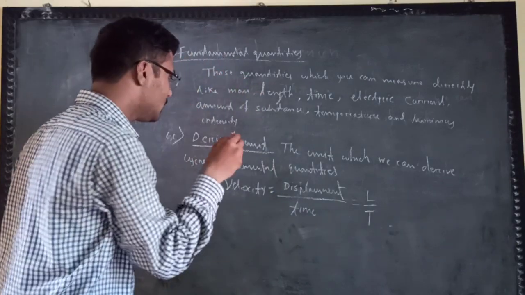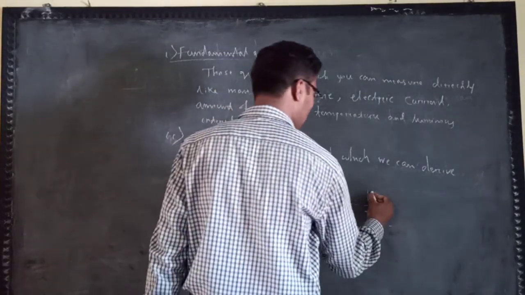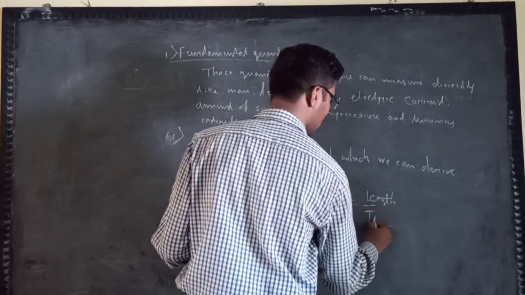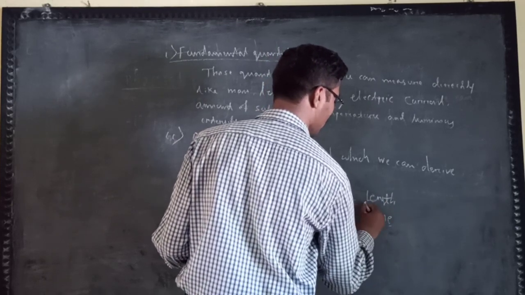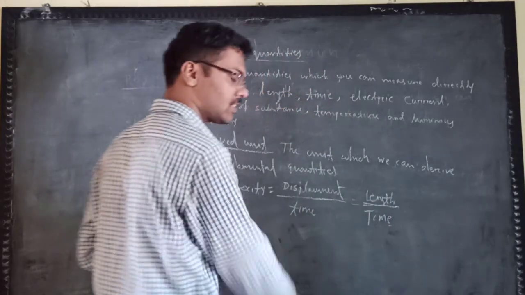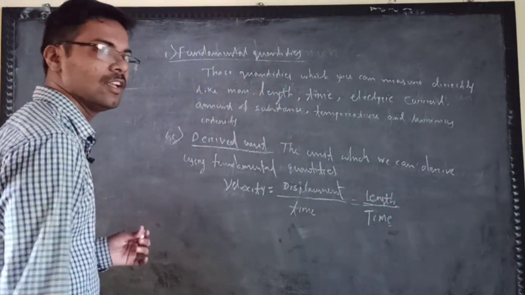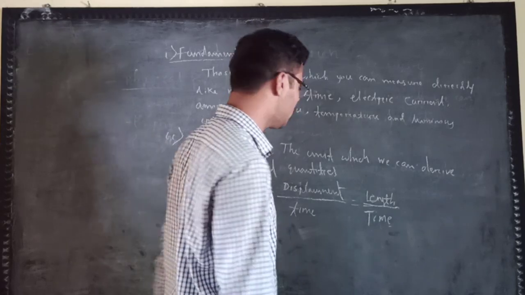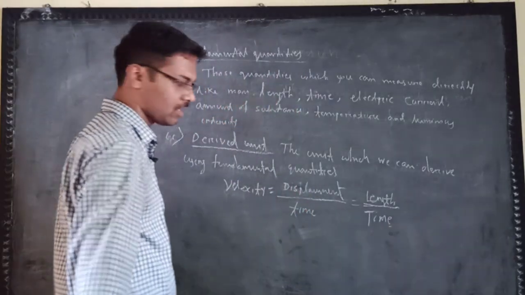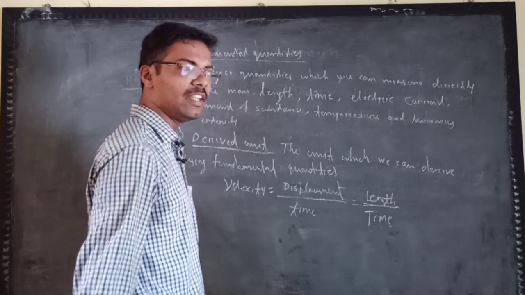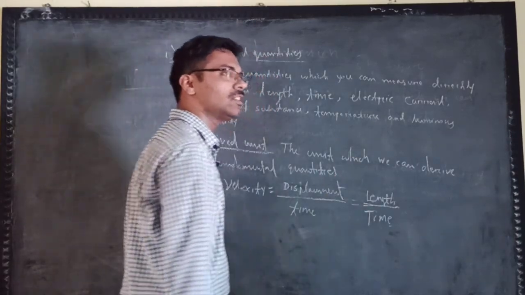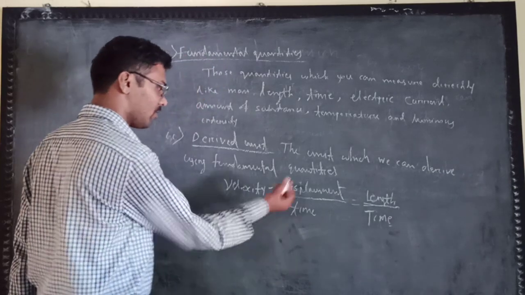This is a combination of two quantities, length and time. Length is a fundamental quantity, time is a fundamental quantity. So this will be a derived unit.